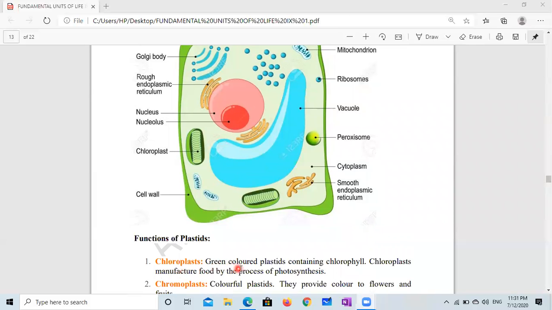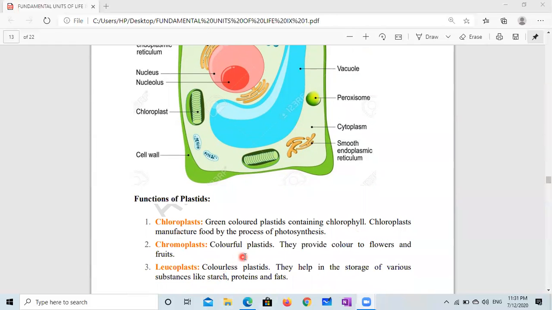Chloroplast, green-colored plastids containing chlorophyll. Chloroplasts manufacture food by the process of photosynthesis. Chromoplast, colorful plastids, they provide color to flowers and fruits. Leucoplasts, colorless plastids, they help in the storage of various substances like starch, proteins, and fats.